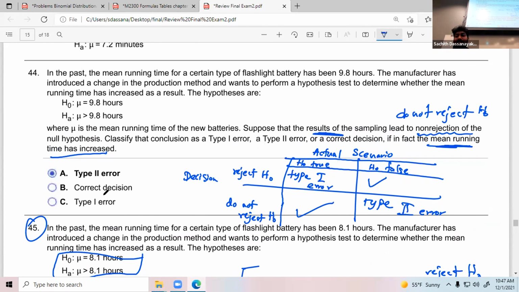But we do not reject. See, we do not reject. This one has increased, which means not this one, right? So it is type 2 error. H naught is false, but we do not reject it. This decision means the decision we take based on our experiment or our calculation.